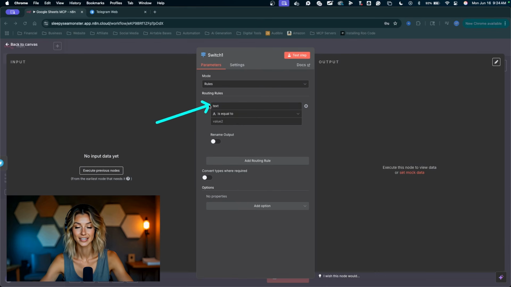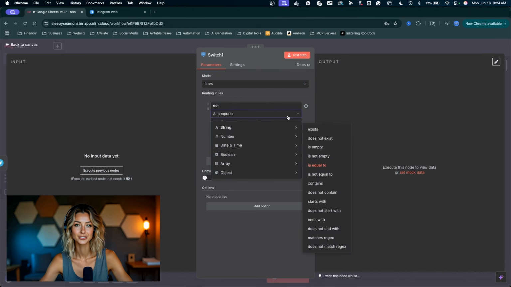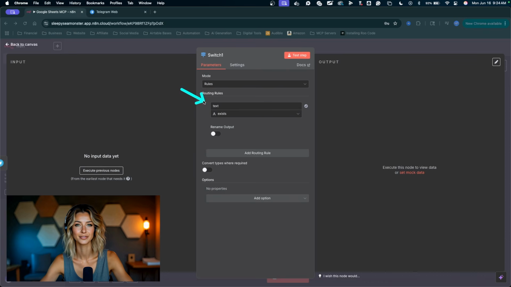We'll actually map in the text value in here after we test the Telegram trigger. For now, add the placeholder value, then we can drop this down, say string exists. If text exists, we'll come down this route.